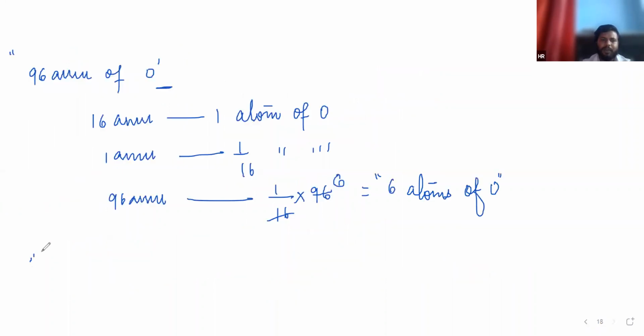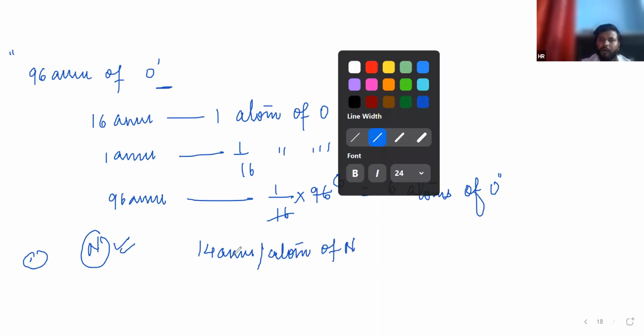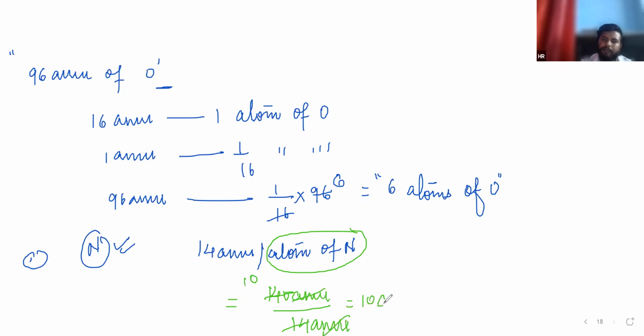It's so easy. Nitrogen is 14 AMU per atom. For a short trick, you can write it like this. We need to calculate the number of atoms, so we divide 140 AMU by 14 AMU. AMU cancels and it will be 10 atoms of nitrogen.